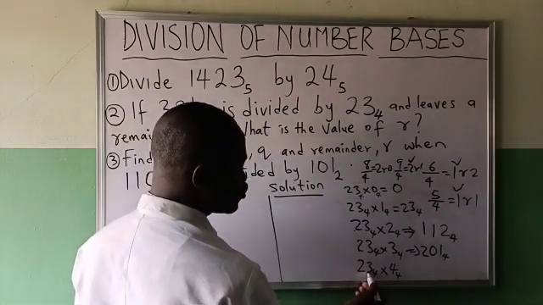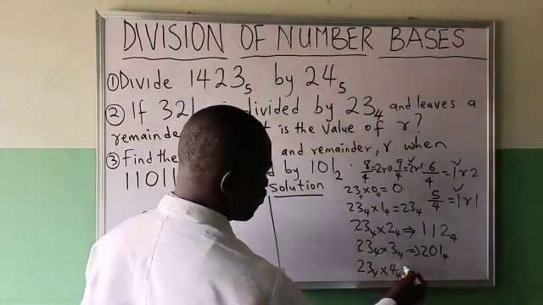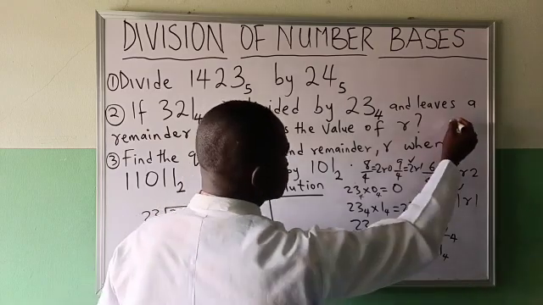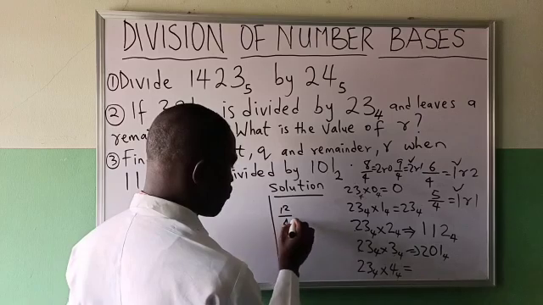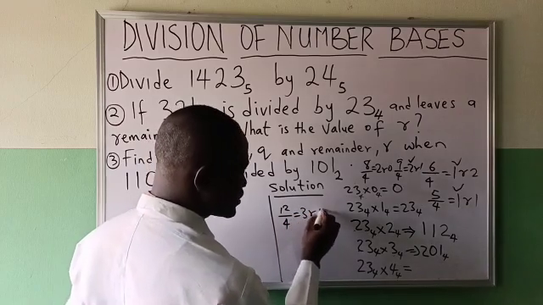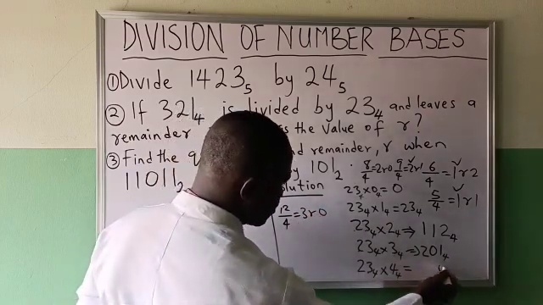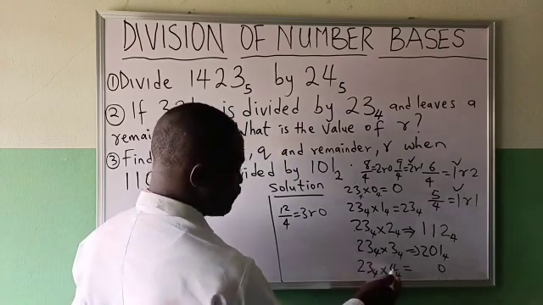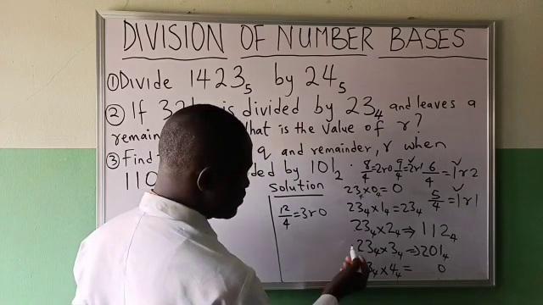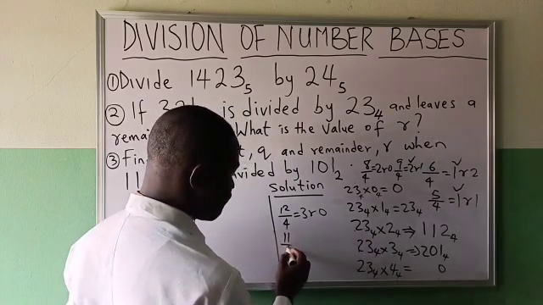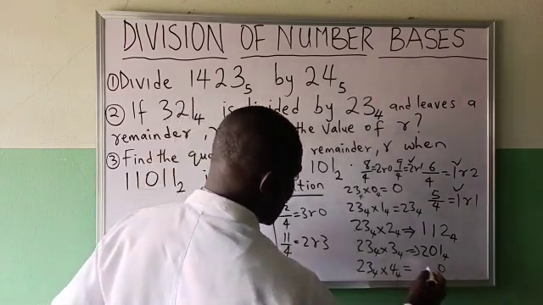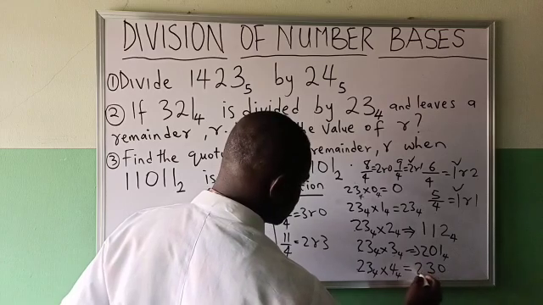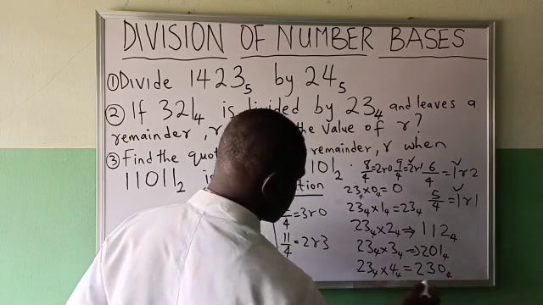4 times 2, 12. 12 divided by 4 will give me what? 3 remainder 0. I'll write 0, carry 3. 4 times 2 is 8. 8 plus 3, 11. 11 over 4 will give me 2 remainder 3. I'll write 3 and carry 2 over.